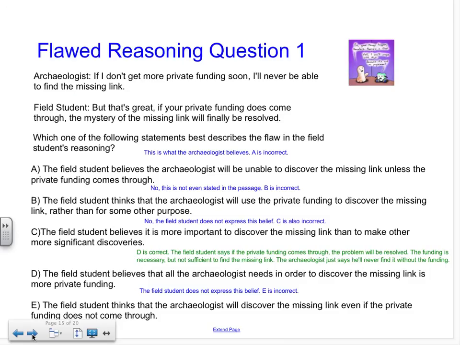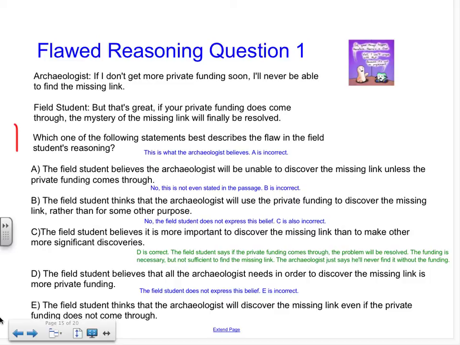So let's take a look at the following question answers together. The bottom of the question right here says, which one of the following statements best describes the flaw in the field student's reasoning? So let's take a look at A together. A says the field student believes the archaeologist will be unable to discover the missing link unless the private funding comes through. If you go back to the argument, this is actually what the archaeologist believes, not the field student.